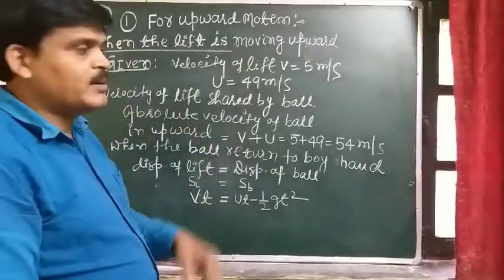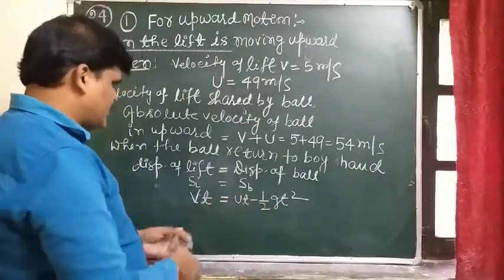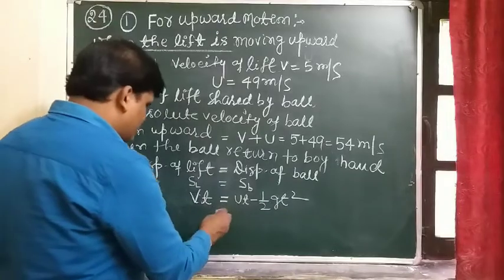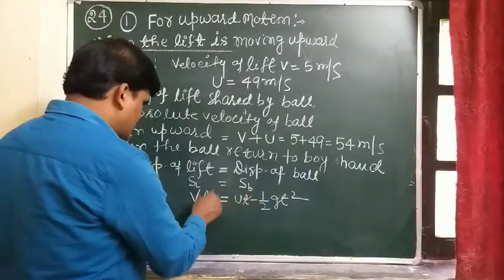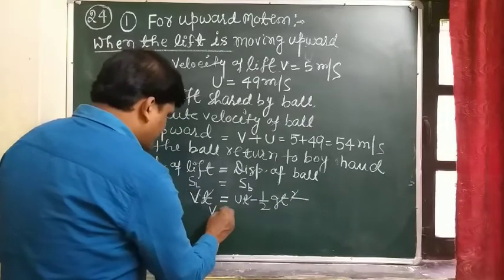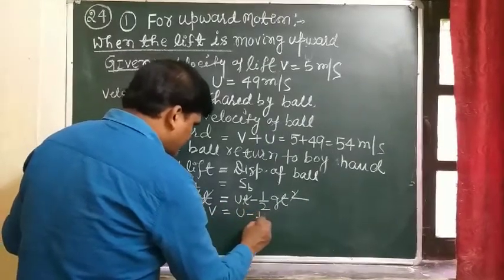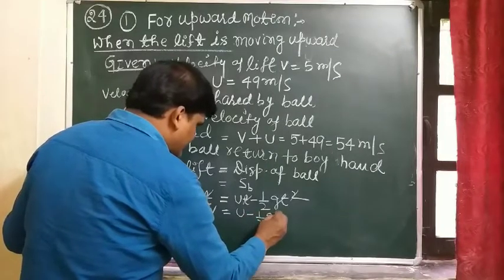T is the total time taken by the ball to return to the boy's hand. Students, take T common, and it cancels out, so V equals u minus half gt.